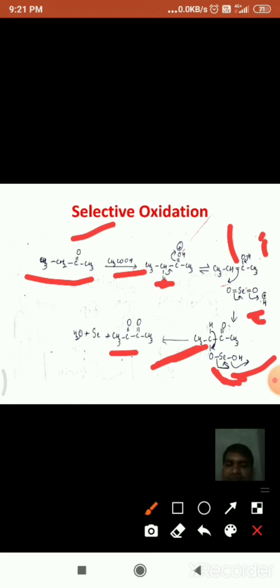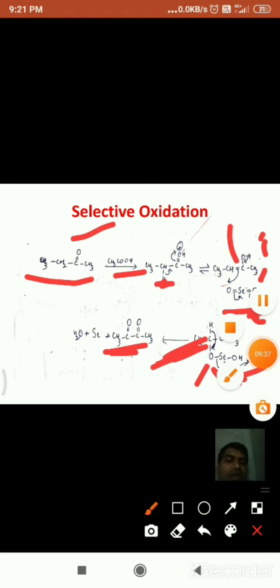In the presence of acidic condition, first the butanone undergoes protonation of oxygen, and that oxygen gets a positive charge. Next, the molecule is converted into the enol molecule like this, and it reacts with SeO2, forming a linkage between the carbon of the butanone and the oxygen of the SeO2. Then selenium is removed by undergoing some rearrangement, and it is converted into butanedione, and this is the selective oxidation of ketones.